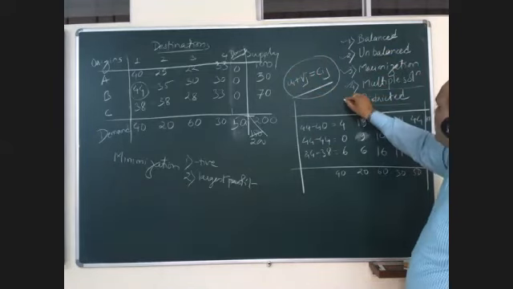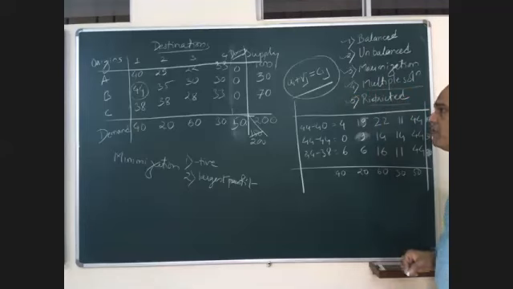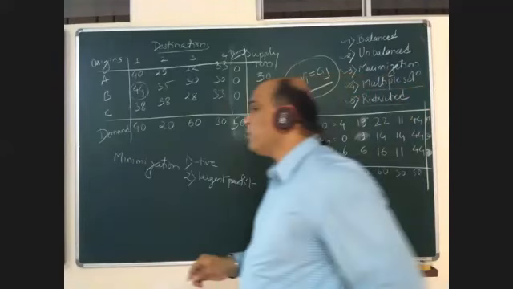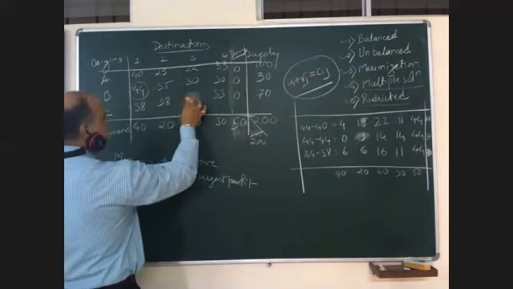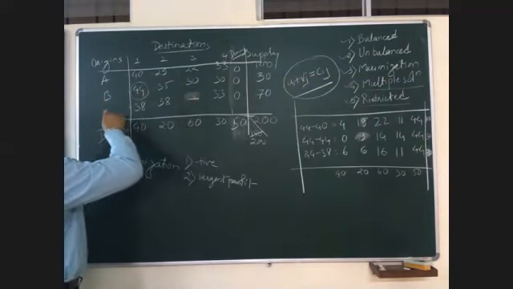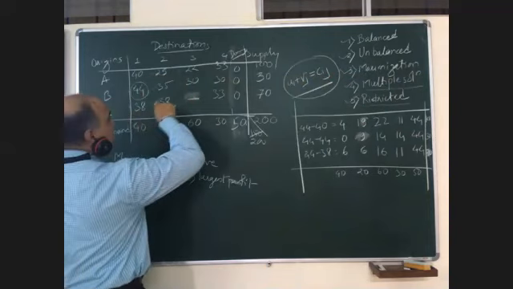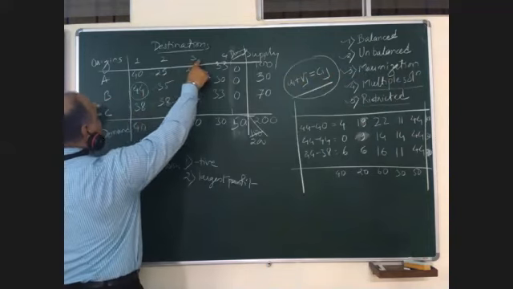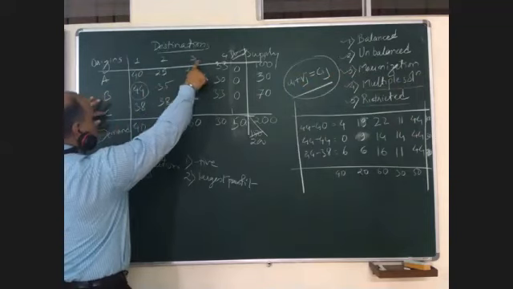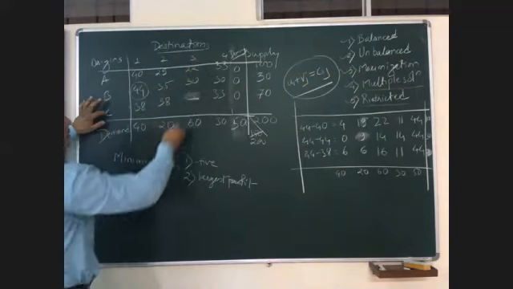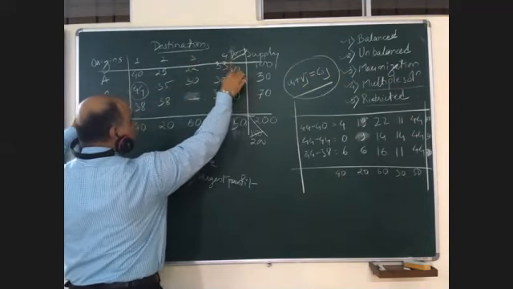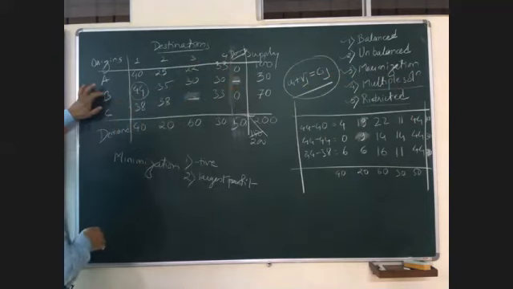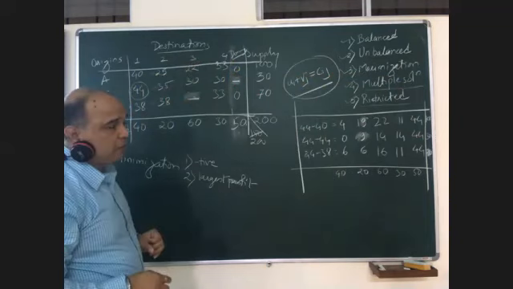Let us touch this restricted problem. Restricted problem means they may give you a problem with restriction. Anything or nothing can be transferred from 3 to C, this becomes restriction. Nothing can be transferred from dummy to B. This can be a restricted problem.